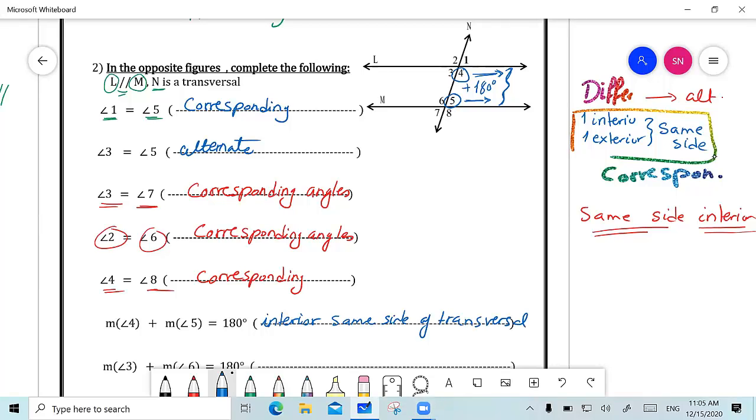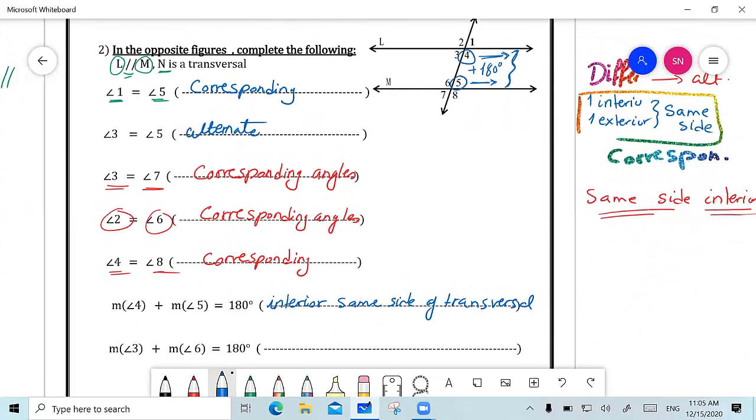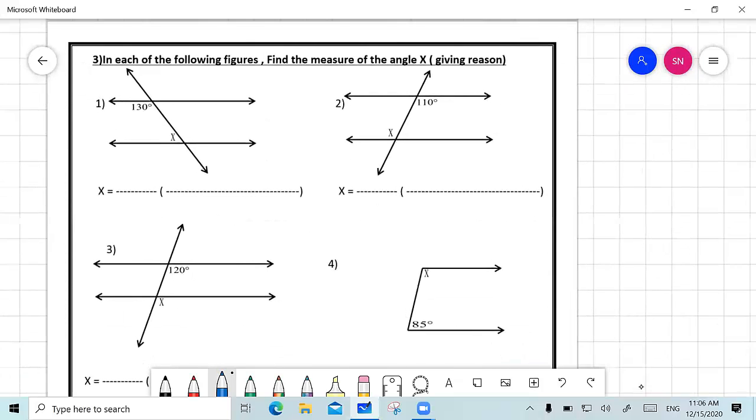And what about angle 3 and angle 6? Why do both of them equal 180 degrees? Layla? I think interior, same side, transversal. Exactly. Both of them are interior and both of them are on the same side of the transversal. So I would write the same: interior, same side of the transversal. Now, let's go and have a look at page 62.